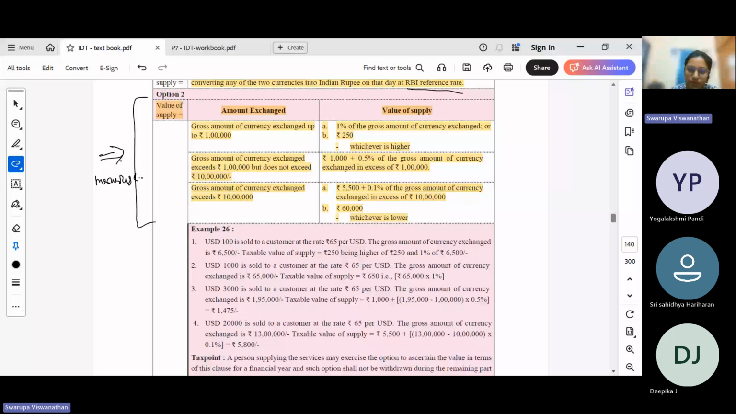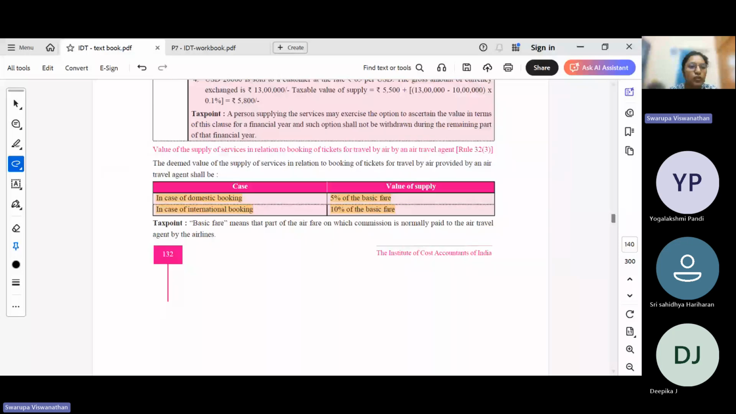Then air travel in domestic booking, 5% of the base fare will be your value of supply. This is for travel agents involved in air travel. In case of international booking, 10% of the base fare will be the value of supply. 5 and 10.